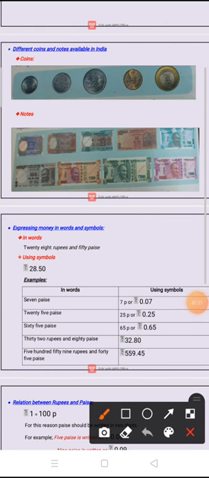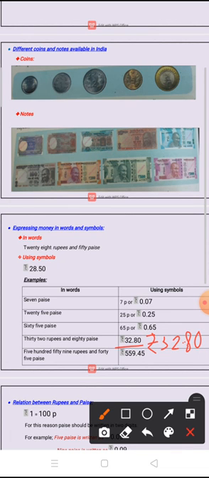32 rupees and 80 paisa. Here rupees and paisa both are there, so we will express it in terms of symbols this way: rupees sign, then 32.80. So we will not write p here. We can't write p here because we are already putting the dot.